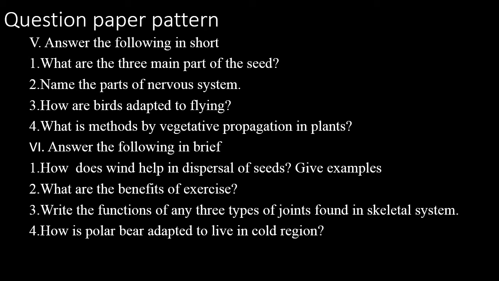Now fourth question, what is meant by vegetative propagation? Vegetative propagation is the method by which new plants grow from the plant's part, such as stems, roots, leaves of an old plant. This method of reproduction can be found in sweet potatoes, onion, bananas, potatoes, rose plant and sugarcane.